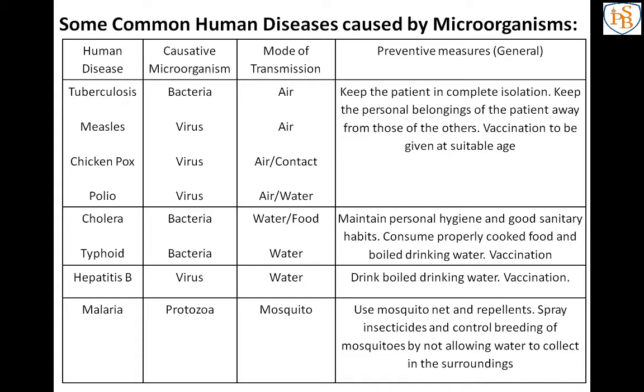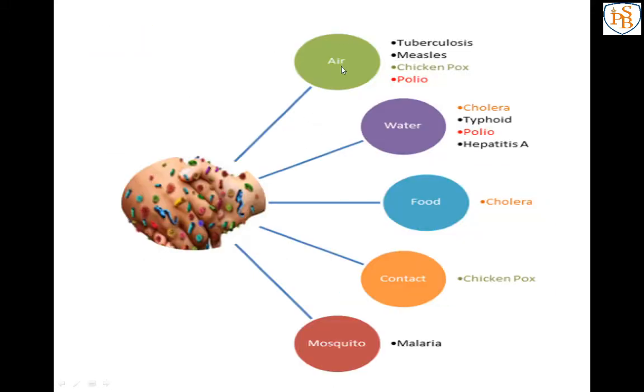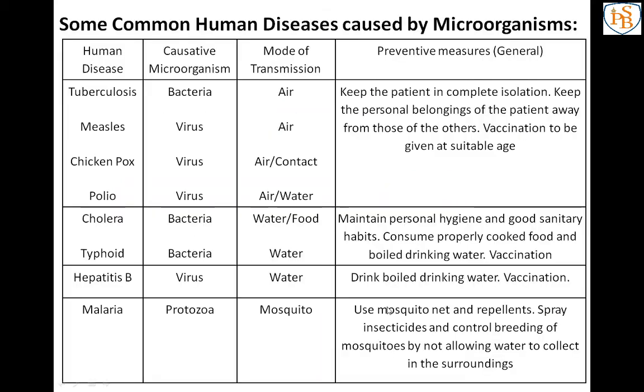So we note which microorganism causes it, and the mode of transmission, meaning through air or water or food or contact or by mosquito. Transmission means from one person to another person.